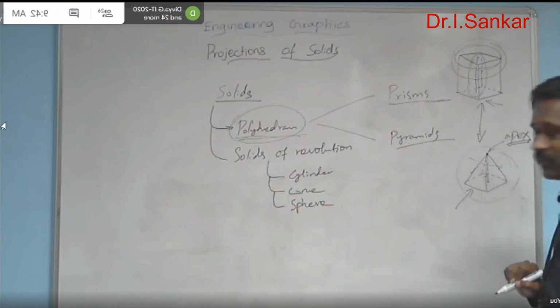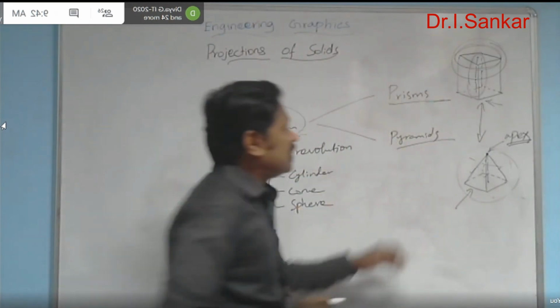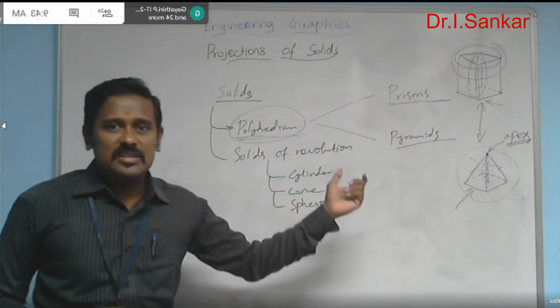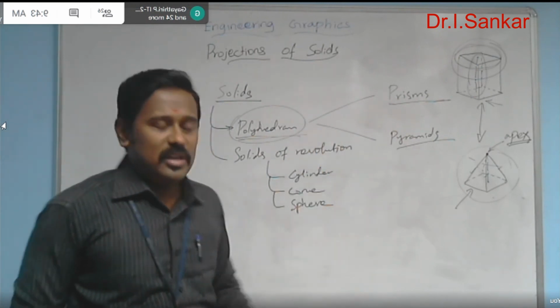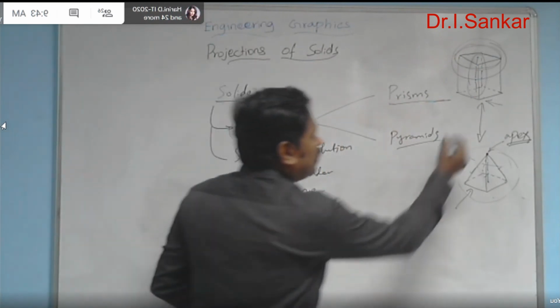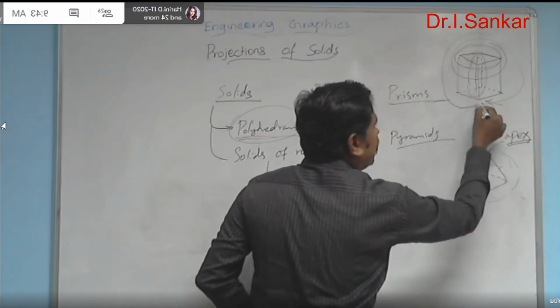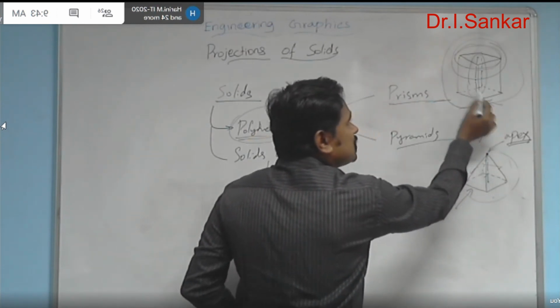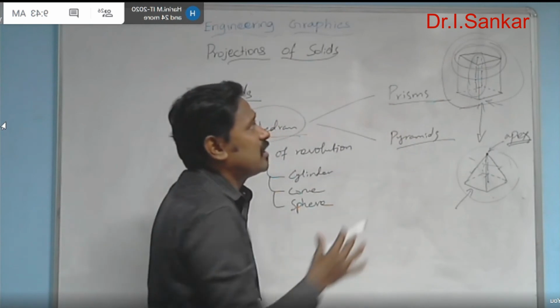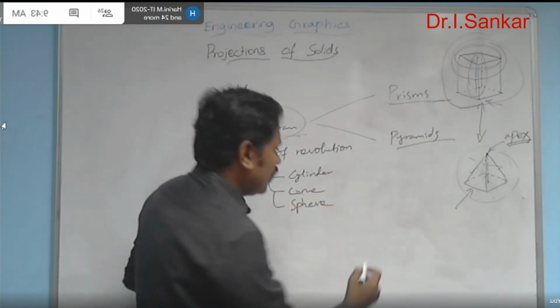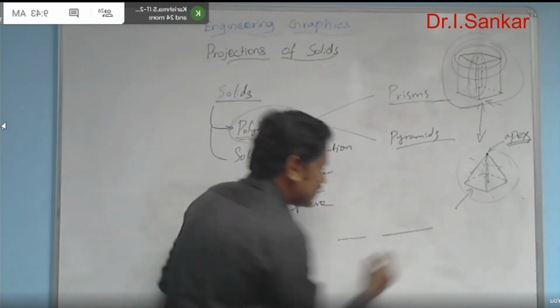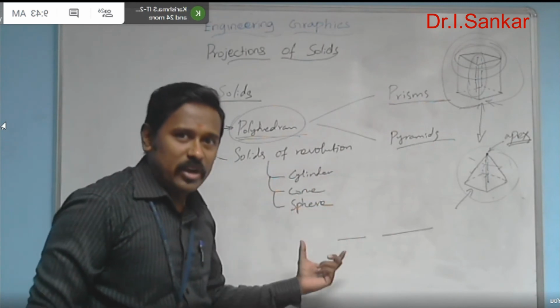Okay, and based on the shape of base, we can give the name for the solid. For example, if you are supposed to name this solid which is having square base and the solid is in the case of prism, how to name it? The name of any solid comprises two segments.